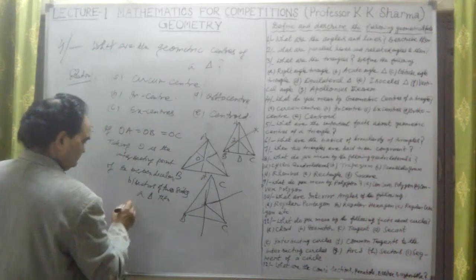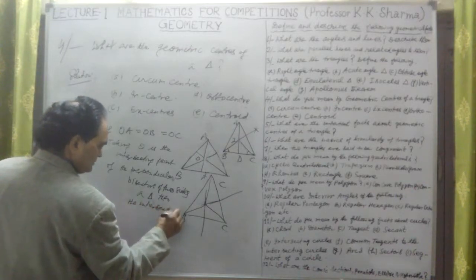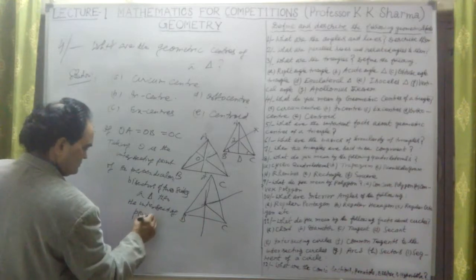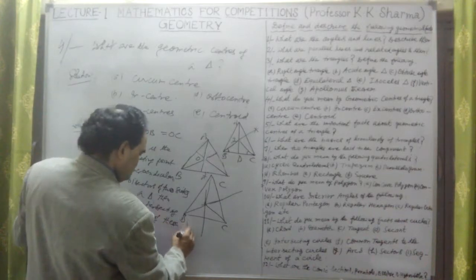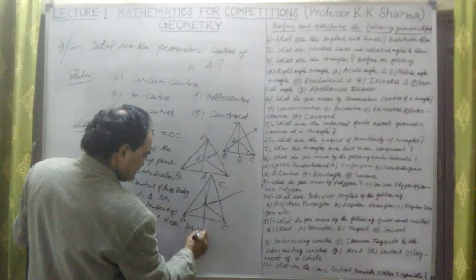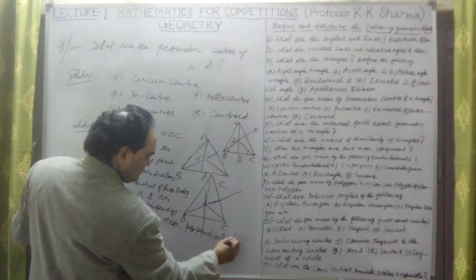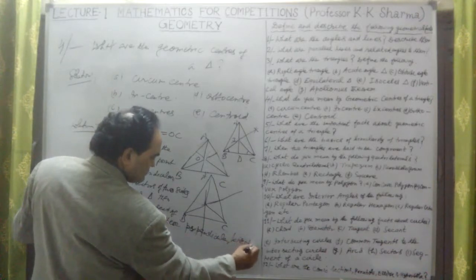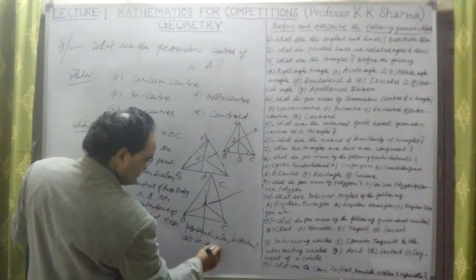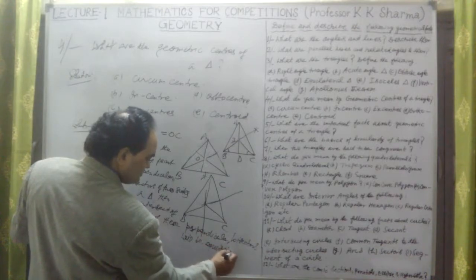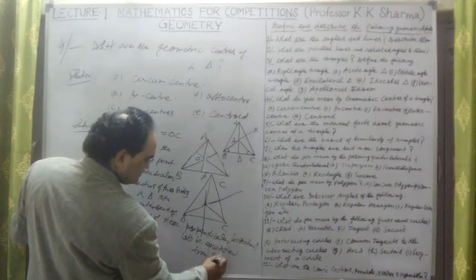Then the intersecting point of these perpendicular bisectors of two sides will be equidistant from the three vertices.